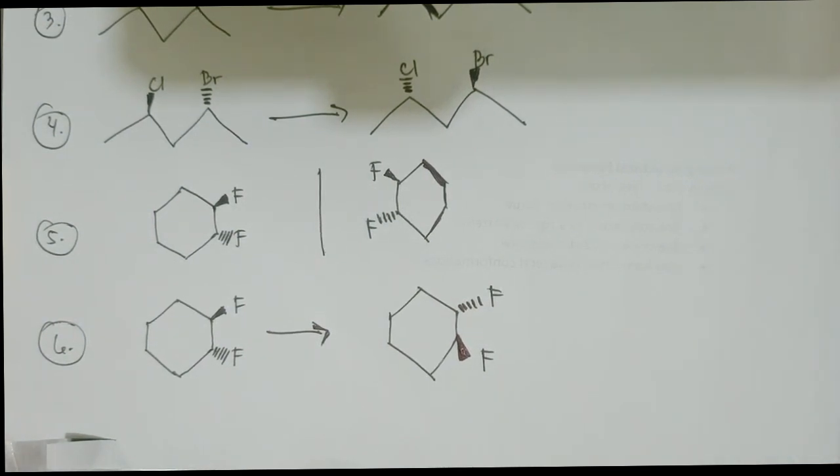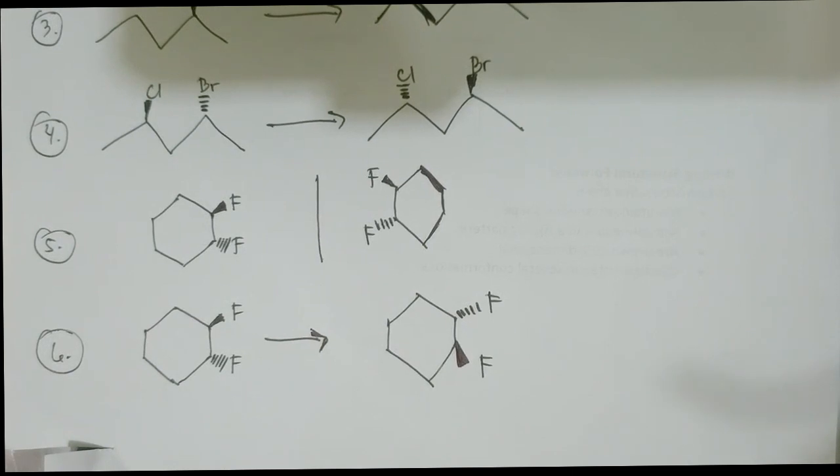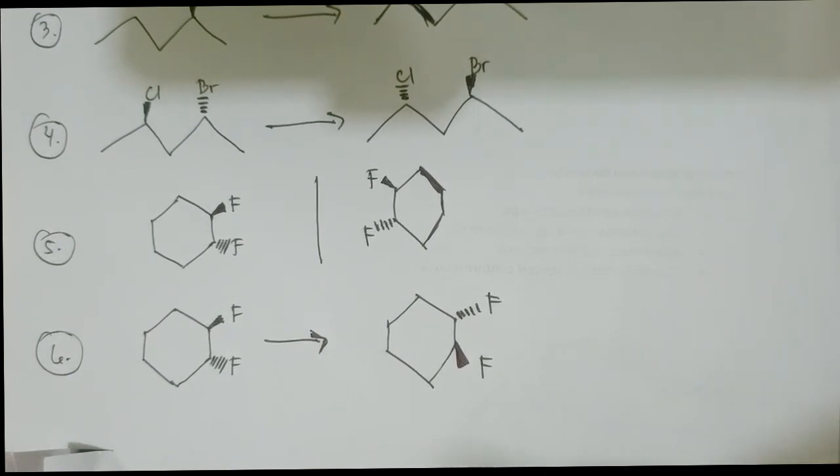We have to remember that enantiomers always come in pairs, and they are mirror images of one another, but they are non-superimposable because they have differences. In three-dimensional space, if you rotate the molecules, they will not change. So that is an enantiomer.